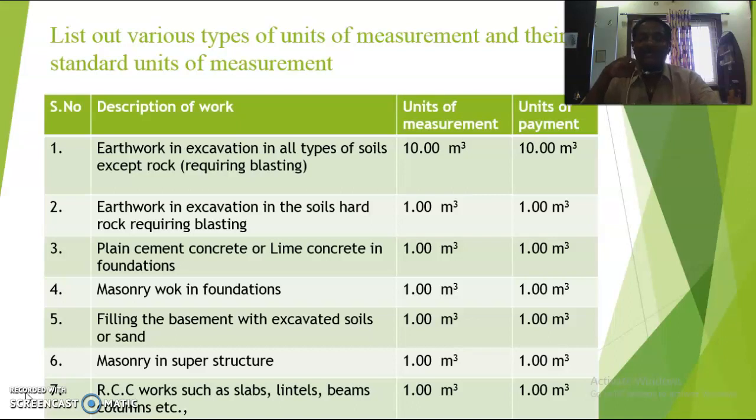First one, earthwork in excavation in all types of soils except rocks. Suppose the soil is easy to excavate, you can take it without requiring any blasting or explosive methods. Then units of measurement will be 10 cubic meter, units of payment also will be 10 cubic meter. That means 200 rupees per 10 cubic meter. That means for every 10 cubic meter of the earthwork you have to pay 200 rupees. That is the example.